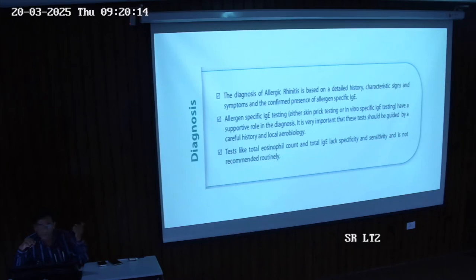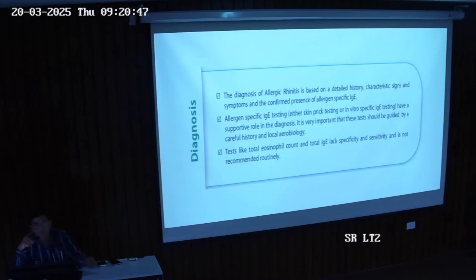We can ask the patient on the basis of duration, the rule of four: more than 4 days a week, more than 4 weeks a year, or less than 4 days a week, less than 4 weeks a year. The rule of four and the symptoms, so we can classify. That's why it's a clinical diagnosis. Mostly it's clinical diagnosis. We go with investigations, but they are supportive only. First, on the basis of clinical diagnosis and duration, we classify allergic rhinitis. So basically it's a clinical diagnosis.